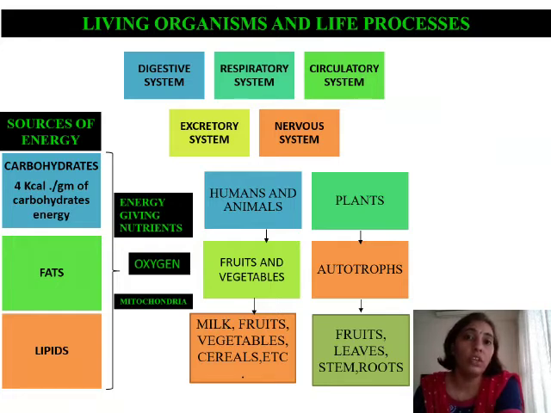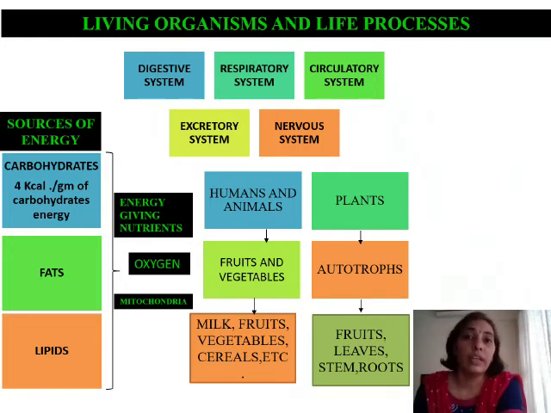Fats, on the other hand, will give you 9 kilocalories of energy per gram of fat. So they are called the richest sources of energy. But to burn fats, we need a lot of oxygen, because oxygen is not present in a large proportion in fats. So they are called the richest source because 9 kilocalories of energy per gram of fat is obtained, whereas in carbohydrates it's only 4 kilocalories per gram. So this is the difference between the two.